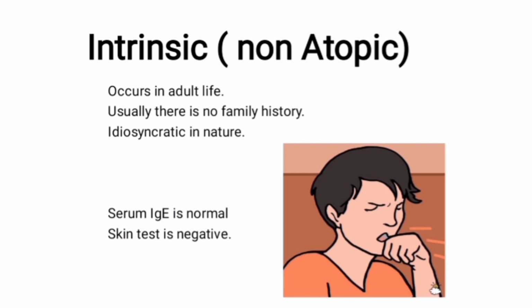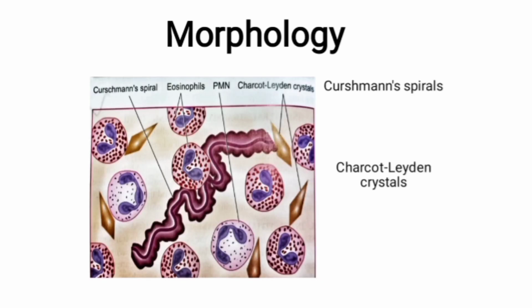The pathological changes are similar in all types of asthma. Microscopically, the mucus plugs contain normal or degenerated respiratory epithelium forming twisted strips called the Curschmann spirals, and the sputum usually contains eosinophils and diamond-shaped crystals which are derived from eosinophils called Charcot-Leyden crystals.